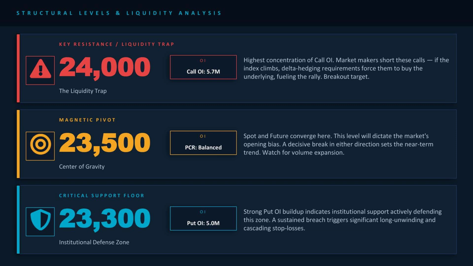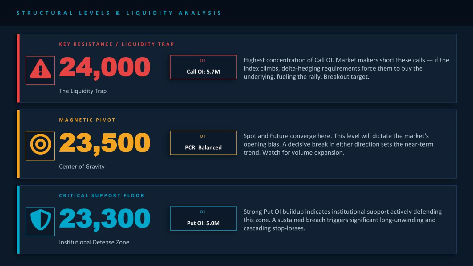This slide identifies the 3 most important price levels. Think of them as the lines in the sand that institutional traders are watching closely. What is open interest, OI? OI is the total number of outstanding, open, derivative contracts. High OI at a price level means a lot of traders have placed bets at that level, making it a magnet for price action.